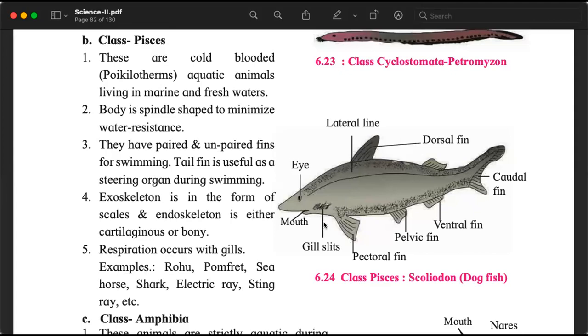Again, if you study biology later in college, you will study how that happens. And some examples are given. Rohu, pomfret, seahorse, shark, electric ray, sting, all fishes come under this. Pisces.